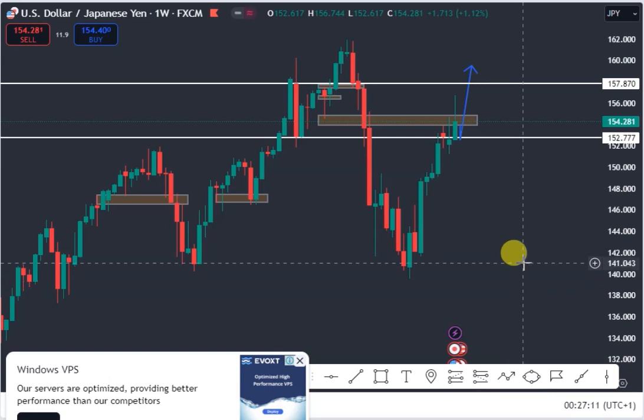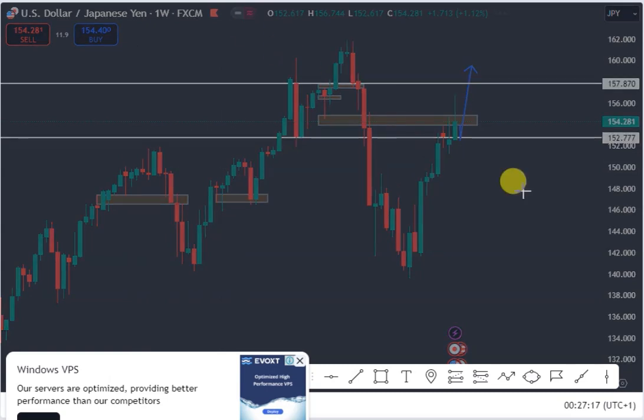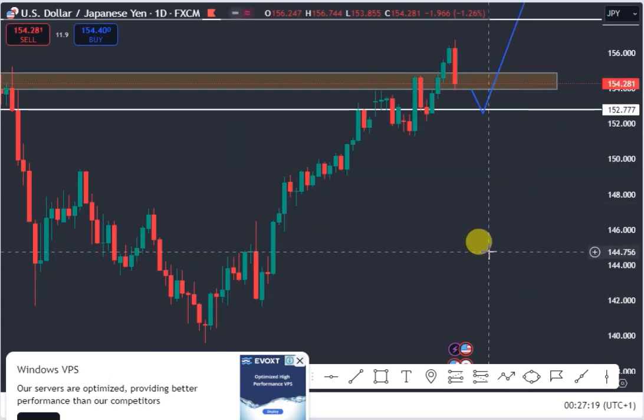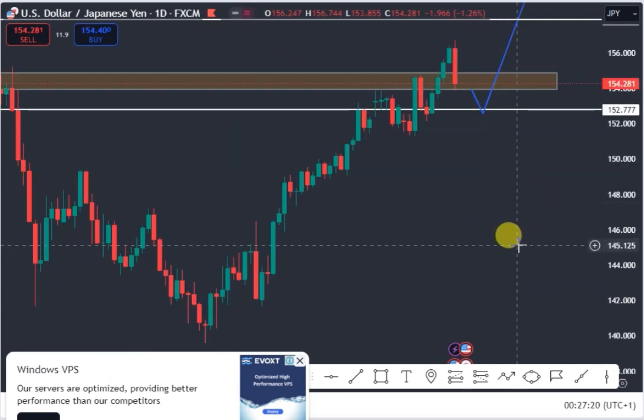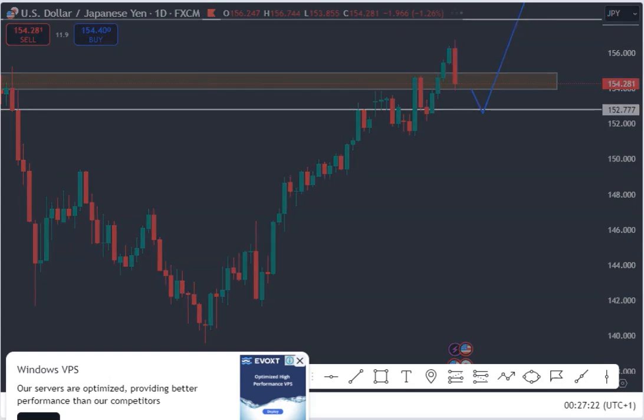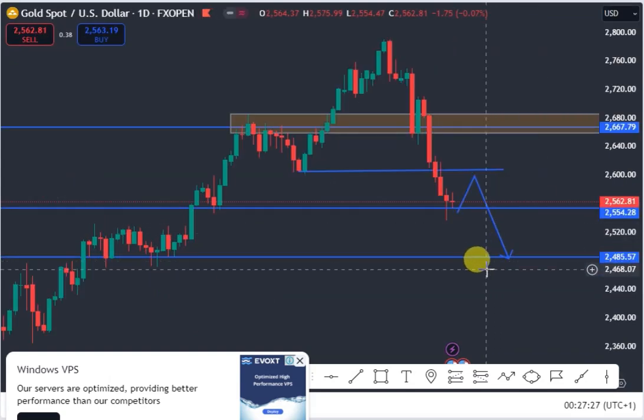So USDJPY for this week still remains in a bullish trend. So look out for a buying opportunity for the USDJPY. So we expect price to continue to push higher for the USDJPY. So the next pair we're looking at now is gold.